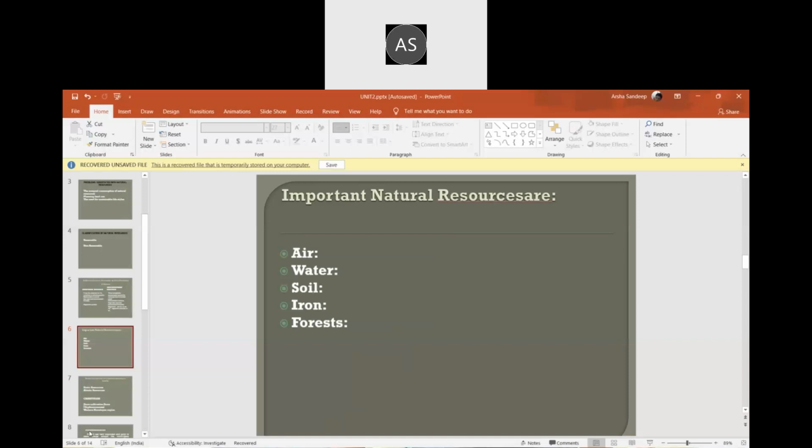So air, we are using air. We not only inhale and exhale it, it is also used for wind energy. Electricity is produced through wind energy in certain places.